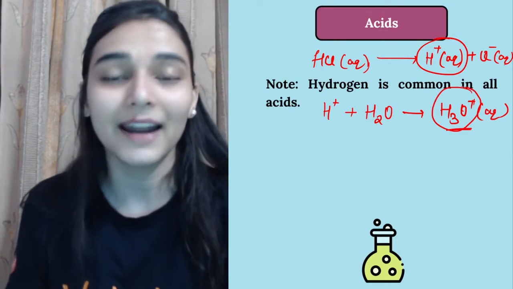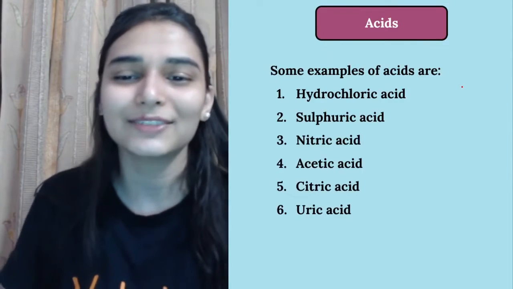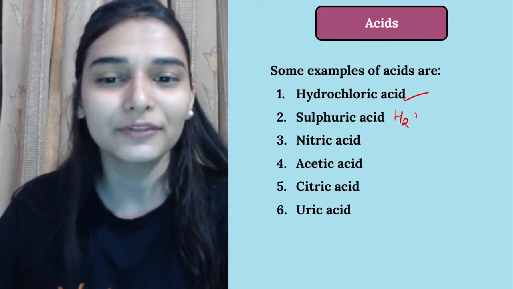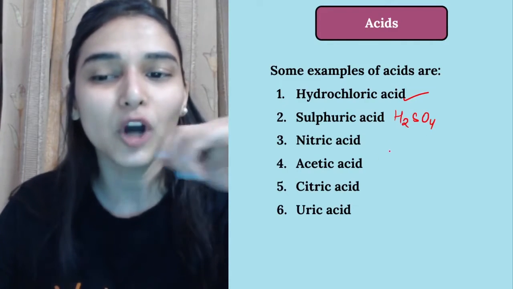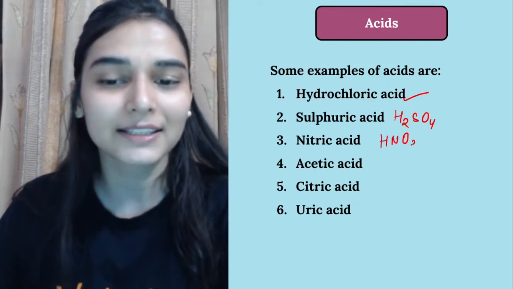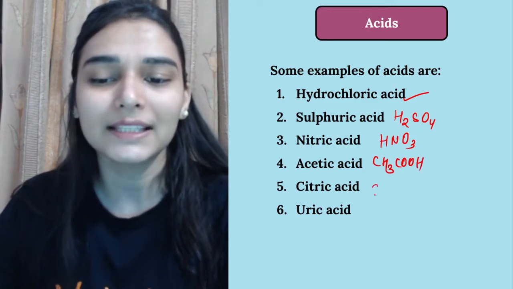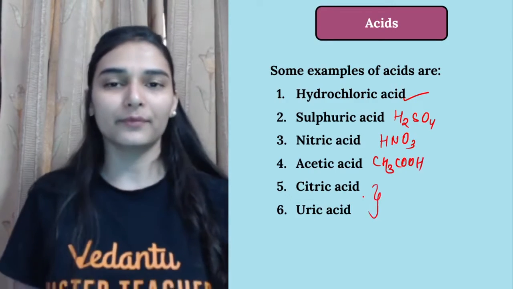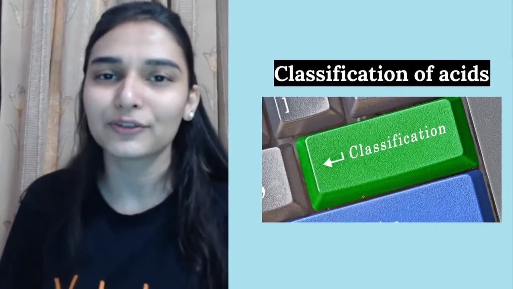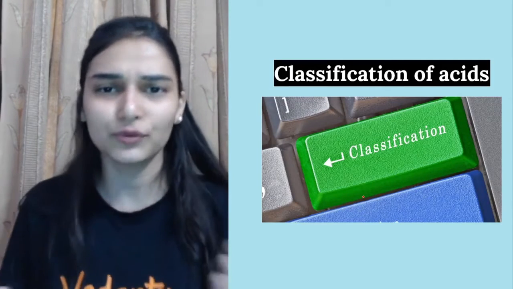And what do acids have? Hydrogen is common in all the acids. For example, hydrochloric acid, then sulfuric acid, then some common acids you should know: nitric acid, acetic acid, citric acid, uric acid. Formulas you don't need to remember for them. These are some of the examples, and they all would be giving hydronium ions in water. Is it clear? The definition was very simple.